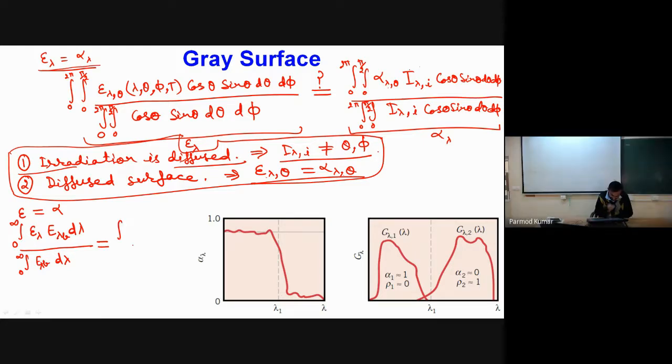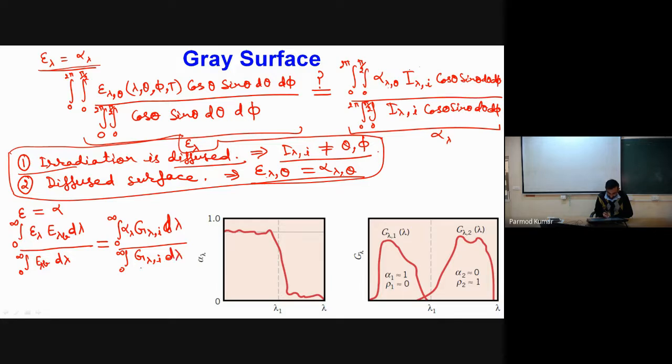Okay, then let me write on the right hand side the definition of alpha. That becomes integration from 0 to infinity of alpha lambda into G lambda incident d lambda, divided by integration from 0 to infinity of G lambda incident into d lambda.